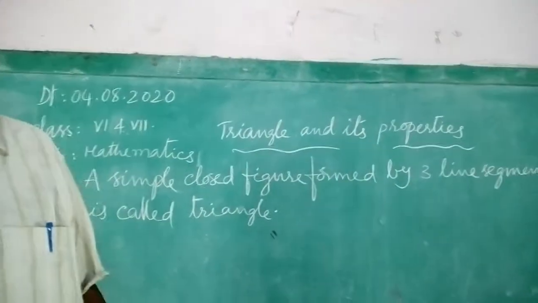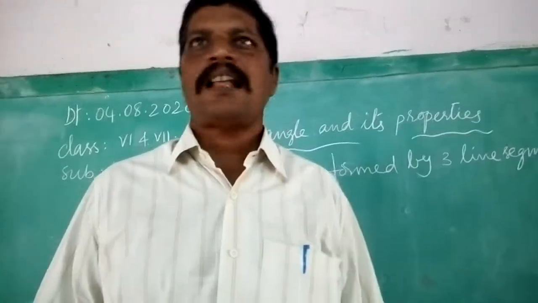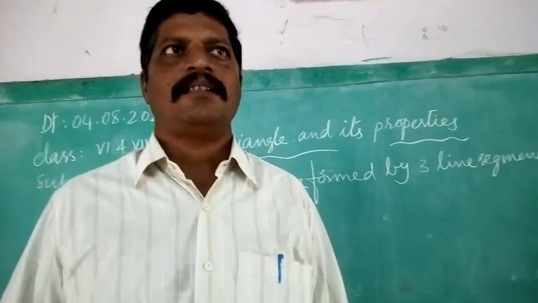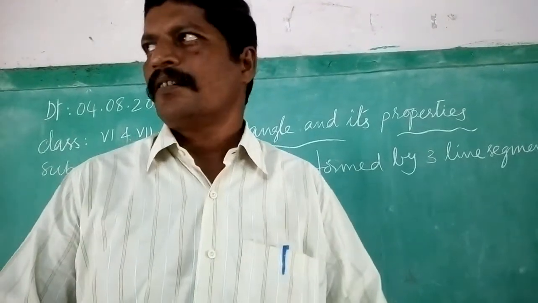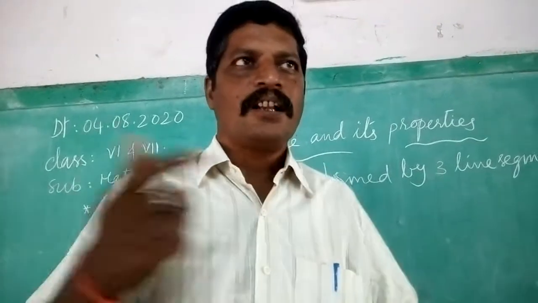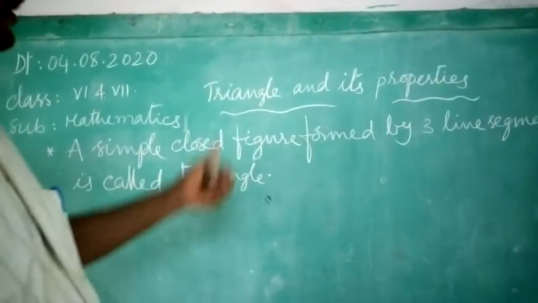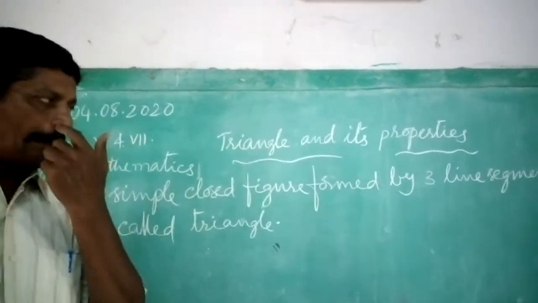In the previous class we learned about angles, types of angles. It means zero angle, right angle, acute angle, straight angle, obtuse angle, reflex angle, okay, etc. But today, triangle and its properties.